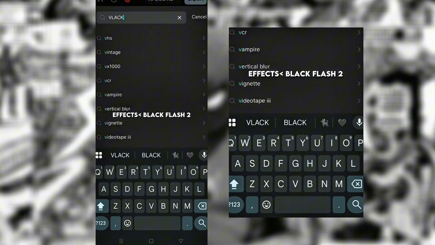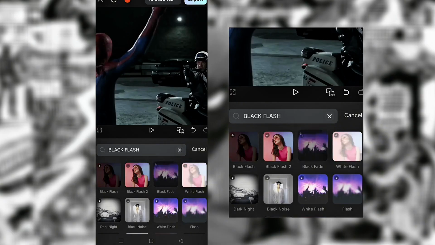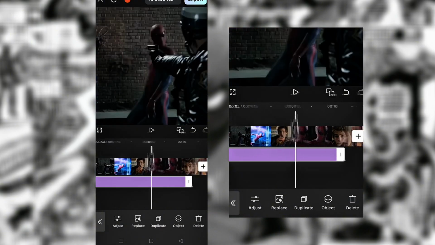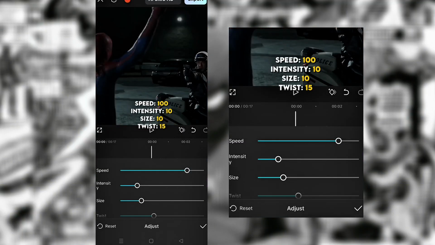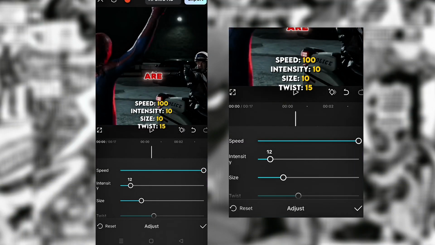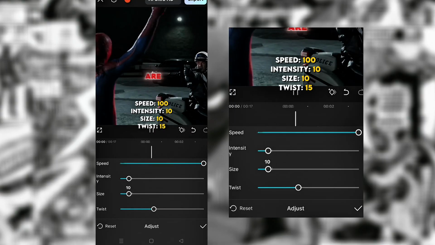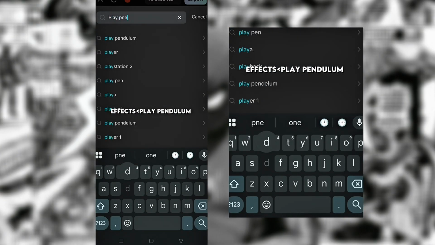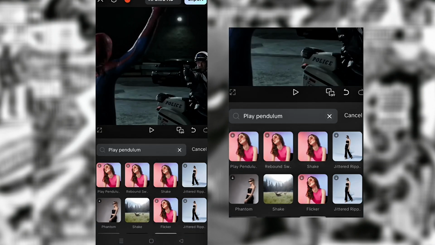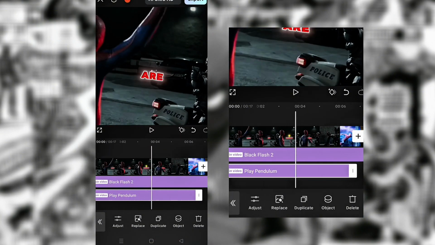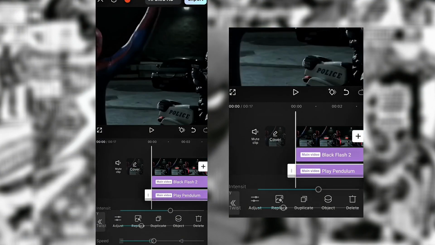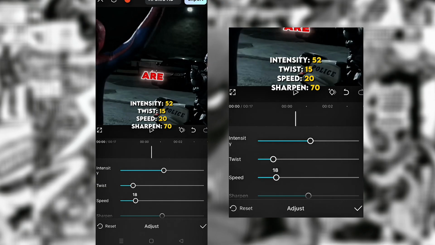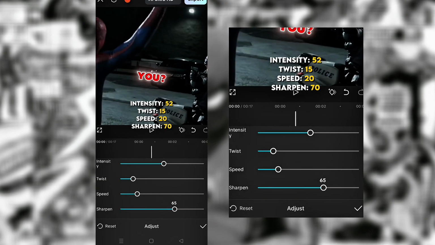Effects, Black Flash 2. Speed 100, intensity 10, size 10, twist 15. Effects, Pendulum. Intensity 52, twist 15, speed 20, sharpen 70.